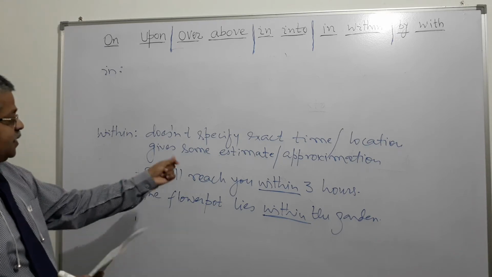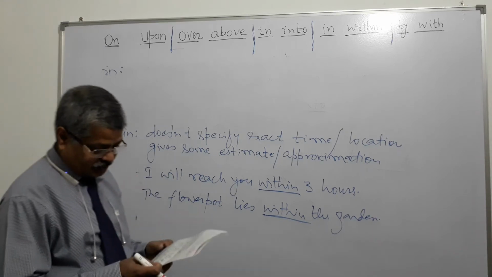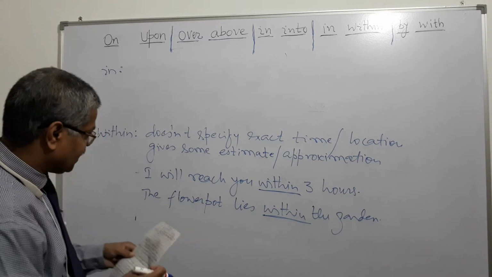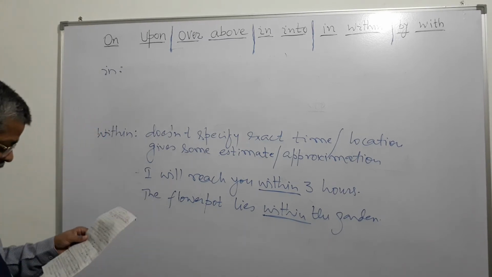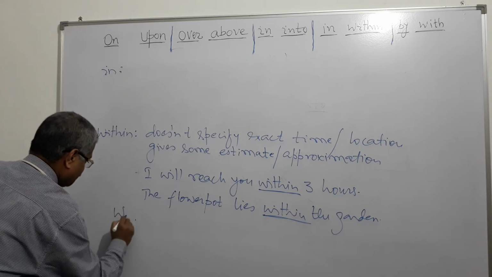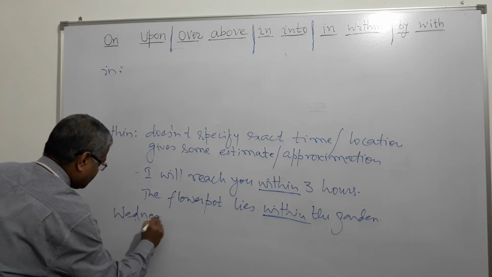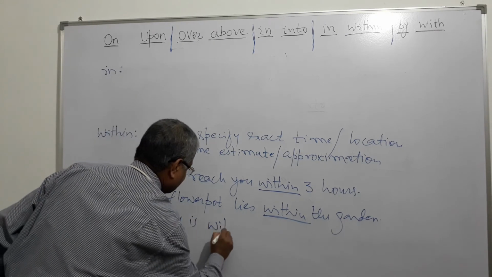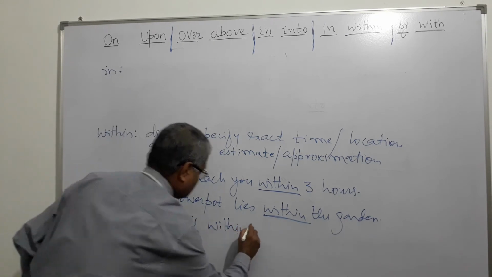We will arrive there in 3 hours, within 3 hours, means it could be less, it could be more. Then, Wednesday is within the sale period. Suppose I say Wednesday is within the sale period, right?